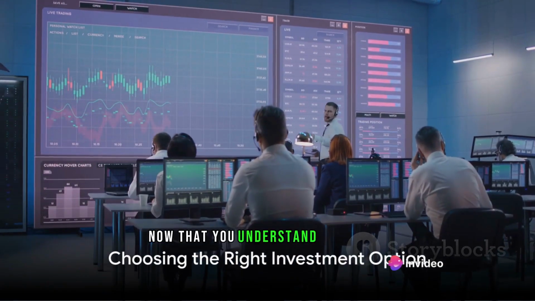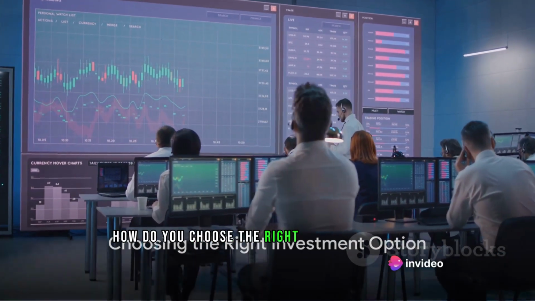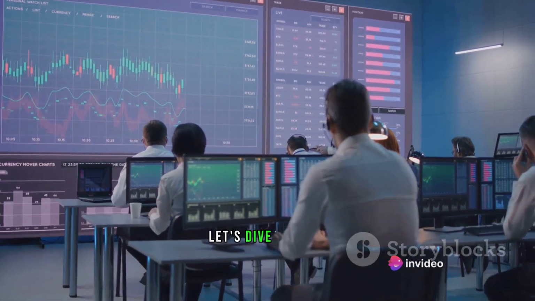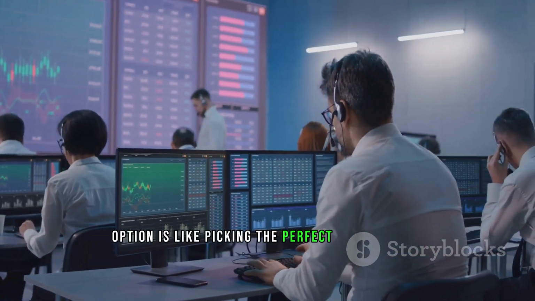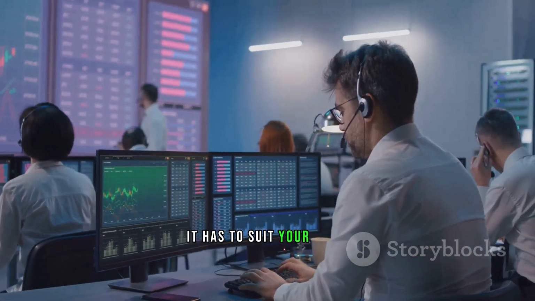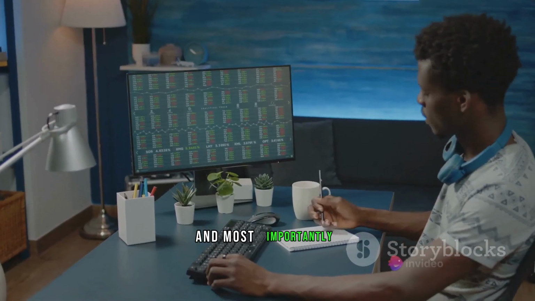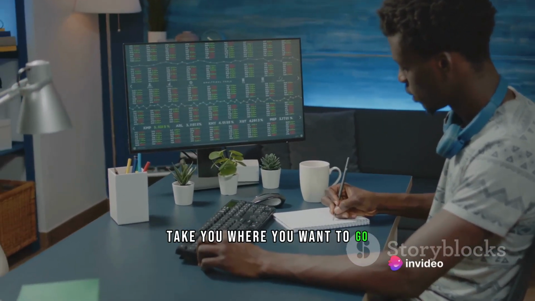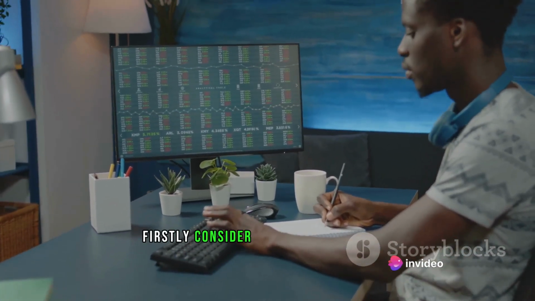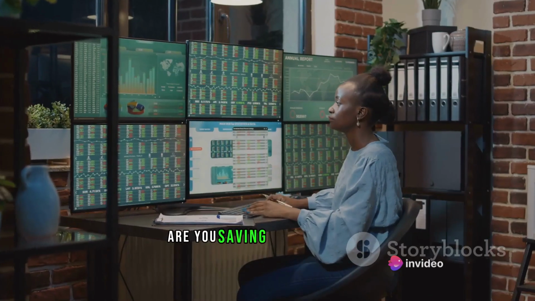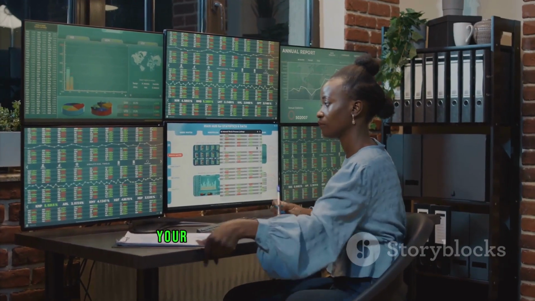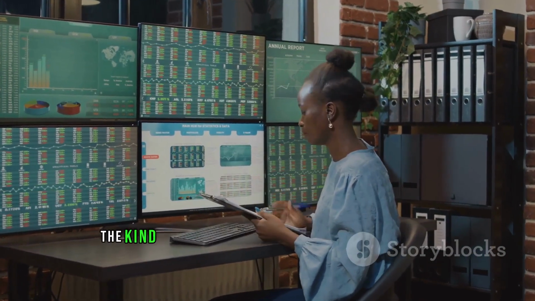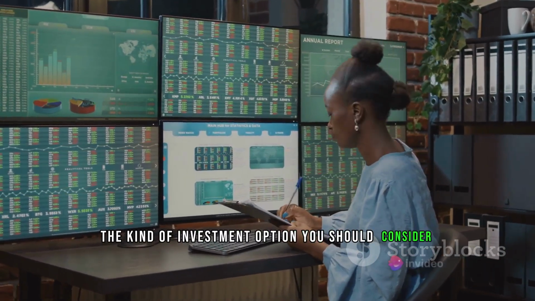Now that you understand the basics, how do you choose the right investment option? Let's dive right in. Choosing the right investment option is like picking the perfect pair of shoes. It has to suit your style, be comfortable, and most importantly, take you where you want to go. Firstly, consider your financial goals. Are you saving for a rainy day, a new home, or perhaps your retirement? Your financial goals will dictate the kind of investment option you should consider.